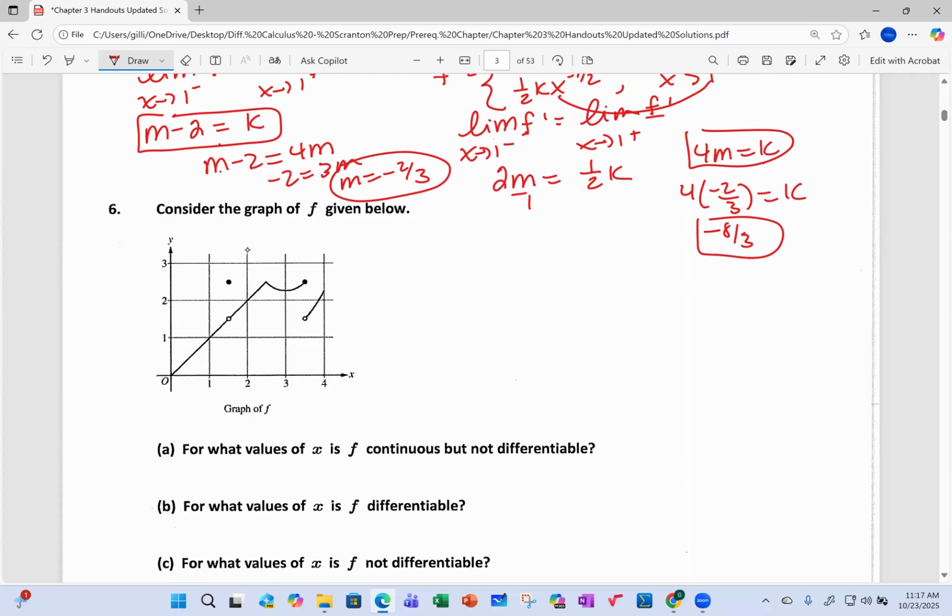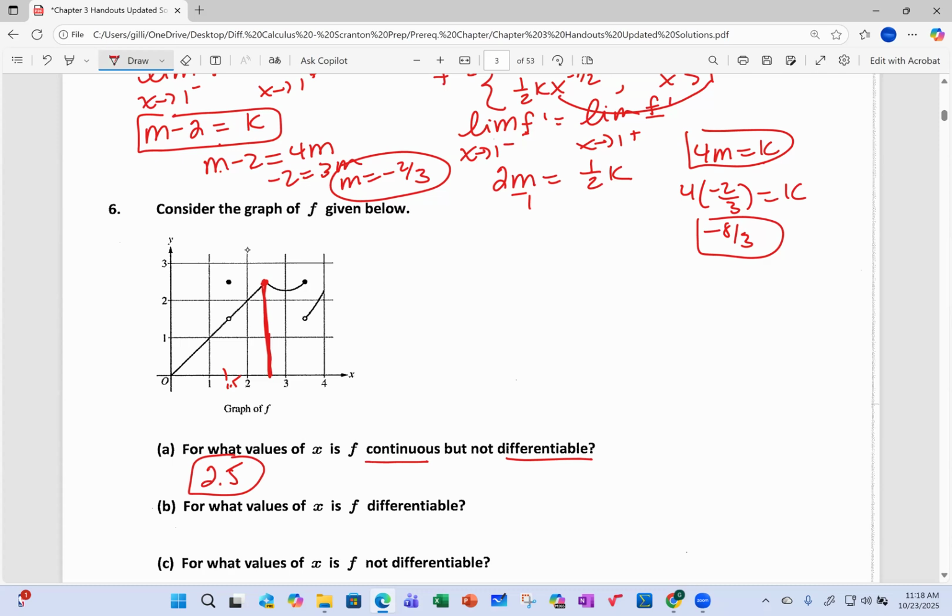And number 6, here's a graph of f. Find the values of x for which f is continuous but not differentiable. Well, it's not continuous at 1.5, but it is continuous at, say, 2.5. It's continuous there, but it's not differentiable. So I would say only at 2.5.